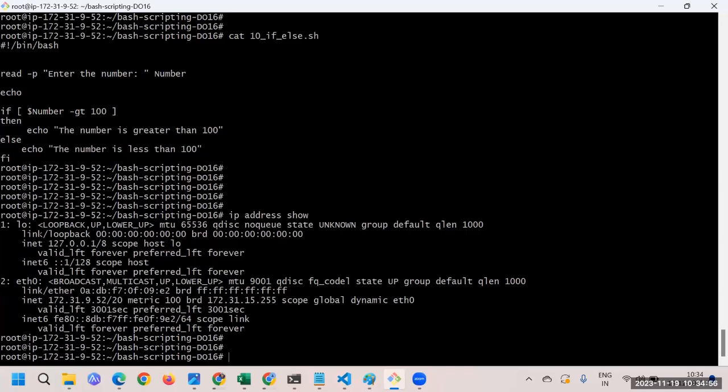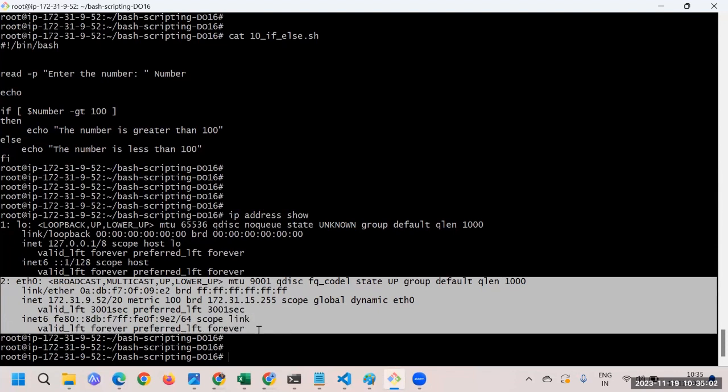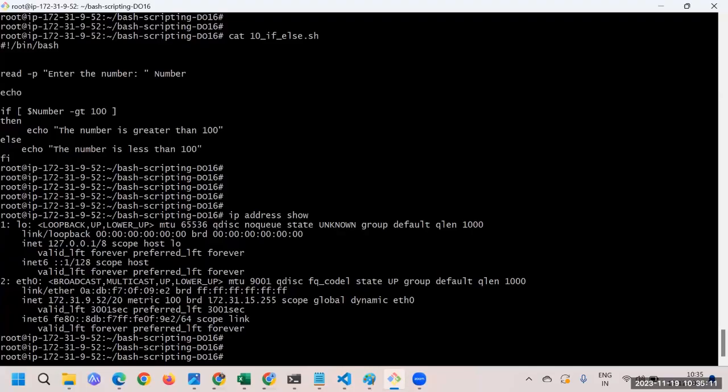Now, the problem statement I'm putting here is, whenever you see something like this, that is an Ethernet port. So how many Ethernet ports do you have on your system? That is something you are interested in finding out. How many active interfaces do you have?